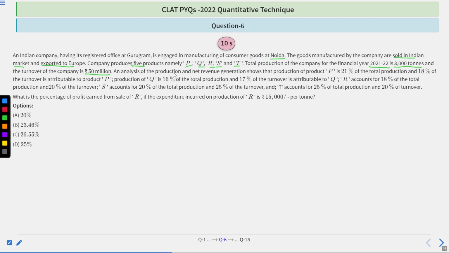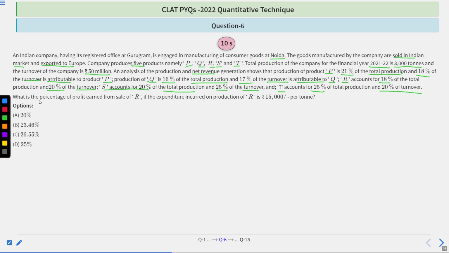An analysis of the production and net revenue generation shows that the production of product P is 21% of the total production. 18% of the turnover is attributable to product P. Production of Q is 16% of the total production and 17% of turnover is attributable to Q. R accounts for 18% of the total production and 20% of the turnover. S accounts for 20% of the total production and 25% of the turnover. And the last one, T accounts for 25% of the total production and 20% of the turnover.